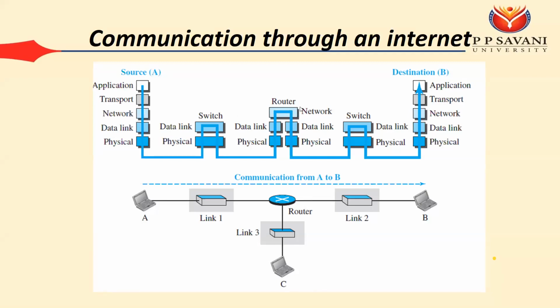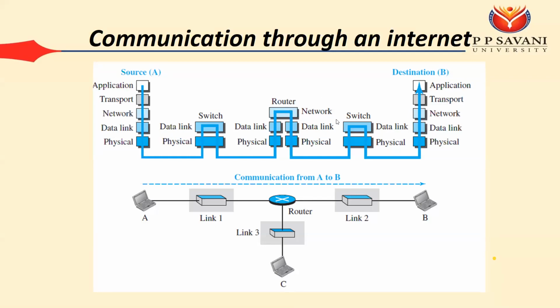But the task of the router is to perform communication between two different networks. So whenever our data arrives at the router, we need to worry about the different networks. That's why on the router we require one more layer, the network layer. So on the router we need to worry about all three layers: physical, data link, and network.